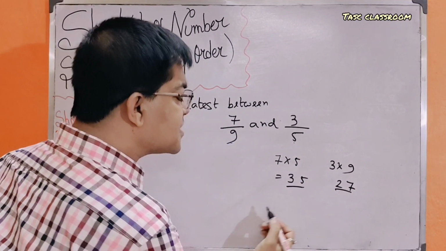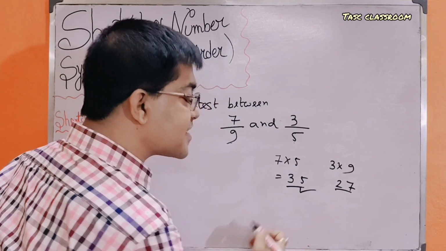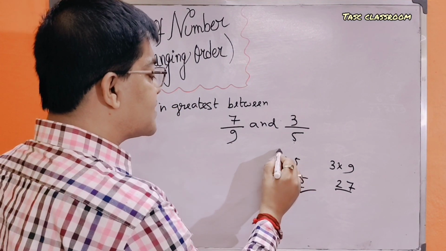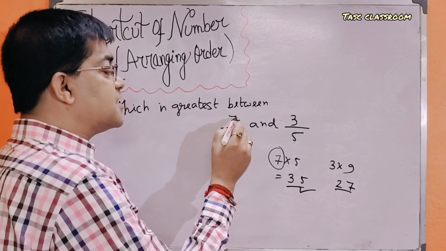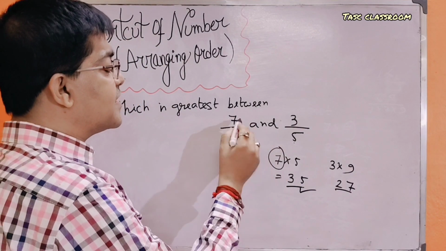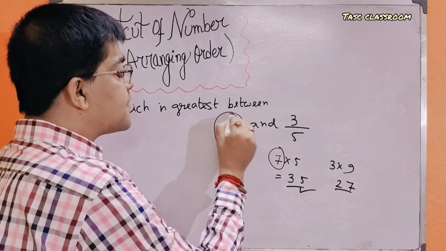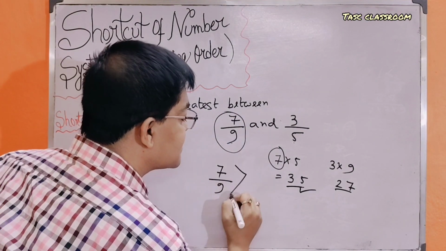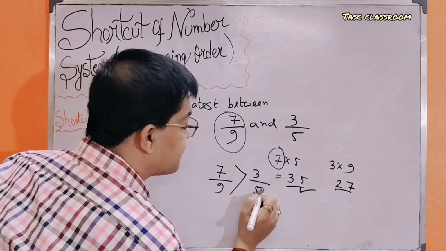Among them, which is greatest? 35 is greatest, and 35 involves the numerator 7, and numerator 7 exists in the fraction 7 by 9. Then obviously 7 by 9 is greater than 3 by 5.